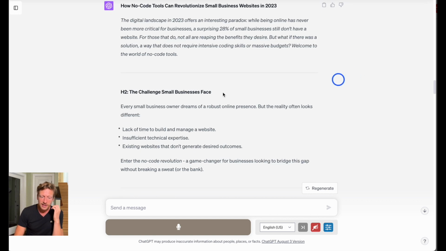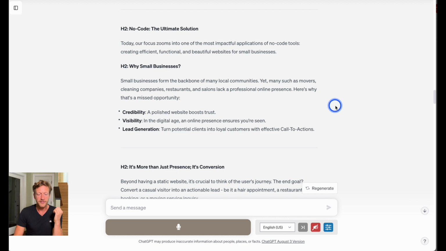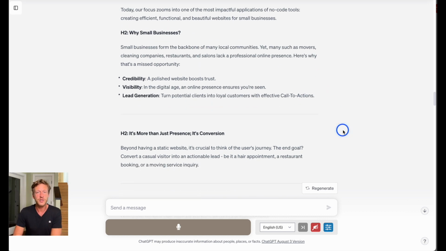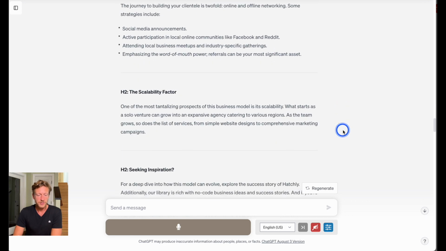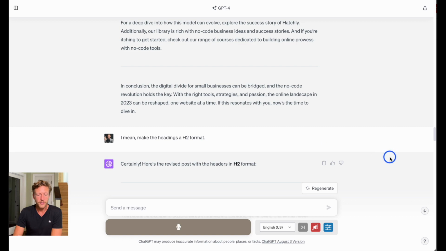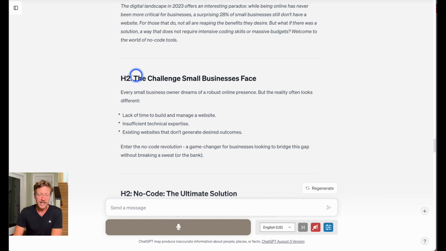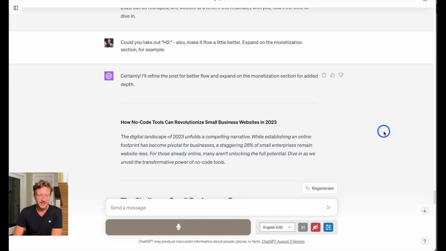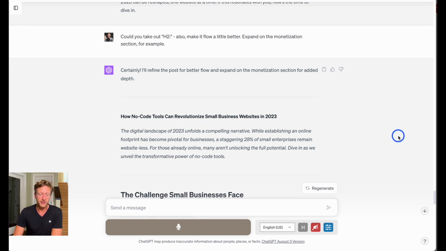So firstly, it put H2 here and just made it bold. So that's not a good start. Also, when I went back over it, I felt it wasn't as detailed as I wanted. So the next one I said was this. I mean, make the headings an H2 format. It still did that, but it had H2 in there. So then I went back and said, could you take out H2, also make it flow a little better, expand on the monetization section, for example.